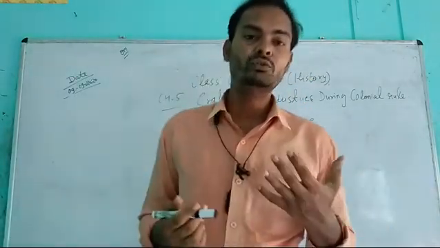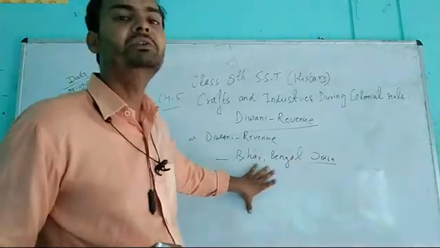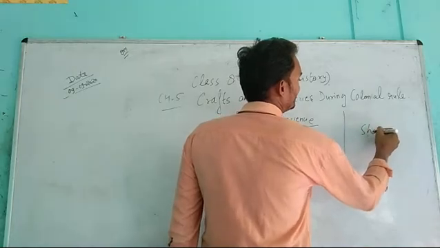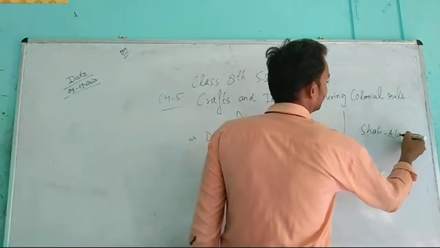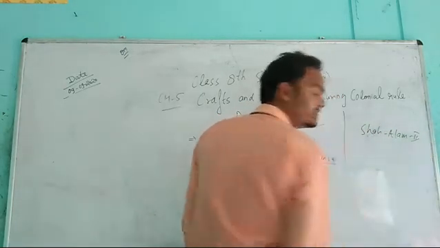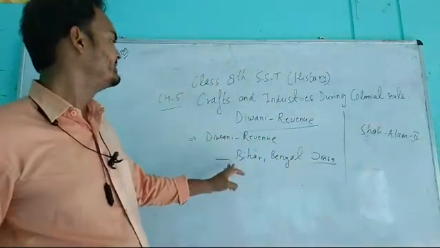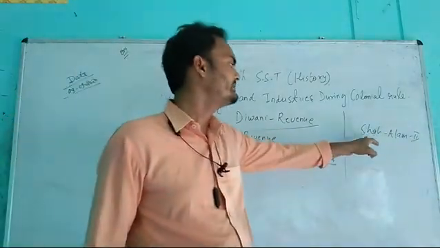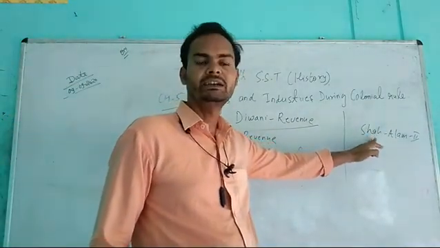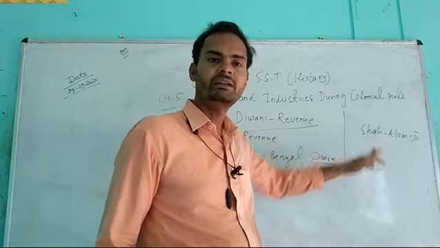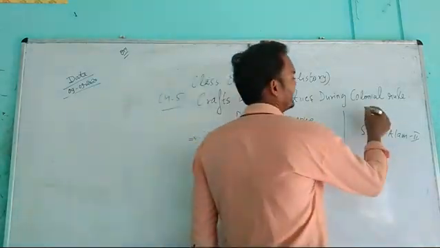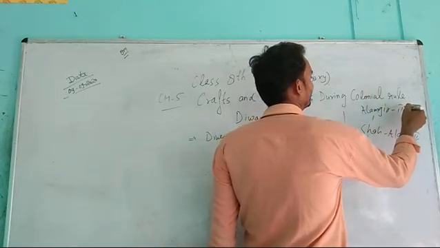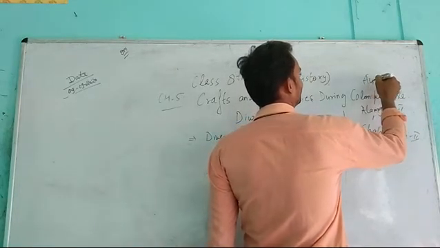And by whom was this Diwani right, or Diwani revenue, given? It was given by the Mughal Emperor Shah Alam II. He was the son of Alamgir II, who was the son of Aurangzeb.